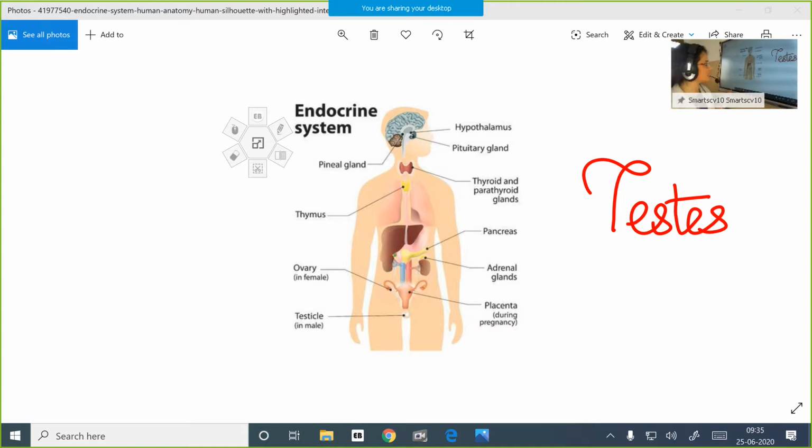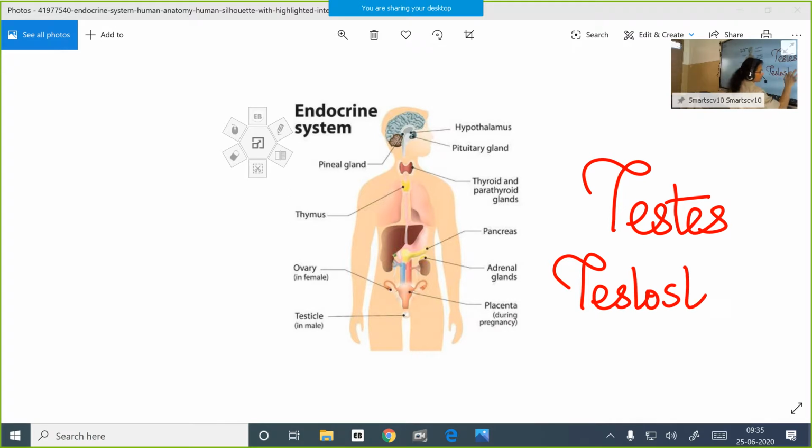You will be studying in detail about the testes in the reproductive system. Testes produce the hormone called testosterone. Similar to estrogen, testosterone secreted by the testes helps in the development of the male sex organs.